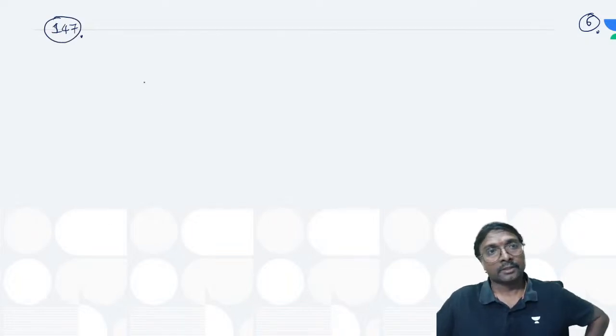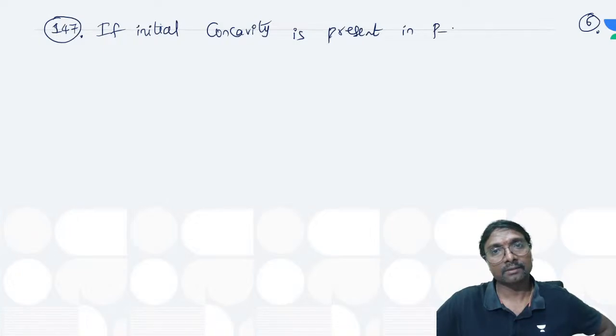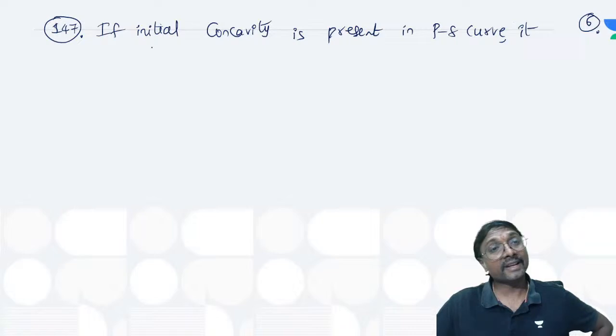146, 147. So what is it you can say? If initial concavity is present, it will be taken as it is or it has to be modified, tell me.